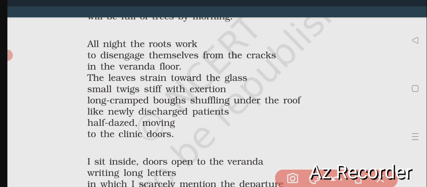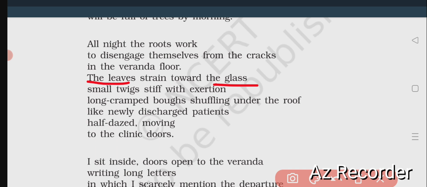The leaves strain toward the glass. The leaves are getting a lot of pressure, taking a lot of work. They are getting a lot of pressure to go towards the glass panes of the house, or they are hitting the glass panes. It is as if they are straining themselves toward the glass. Toward the glass means the glass panes of the window, the doors, the walls.